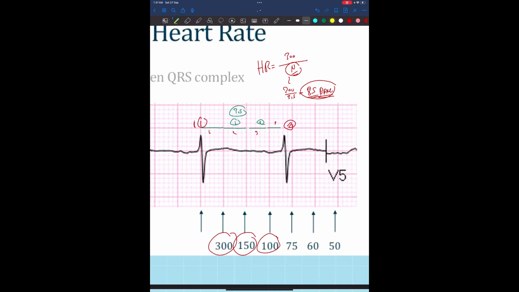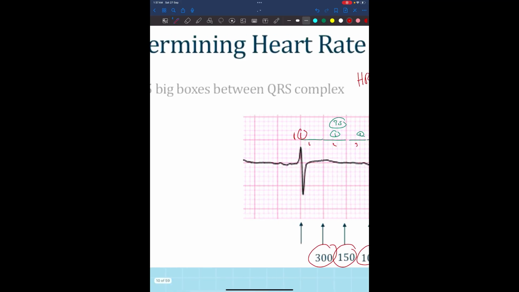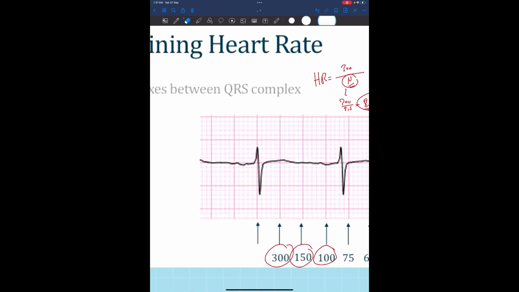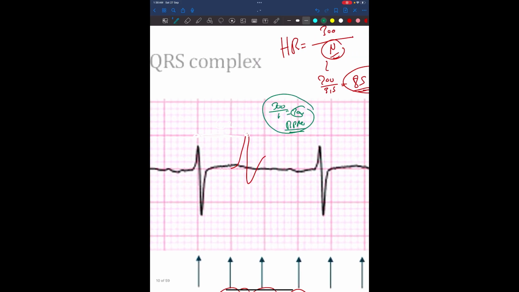So let's say we have another case where there is another QRS complex like here. The space between this R wave and this R wave is only one box, so it will be 300 over 1, which equals 300 beats per minute. This is abnormal, and this will only be seen in atrial flutter or ventricular tachycardia, which is ventricular fibrillation.